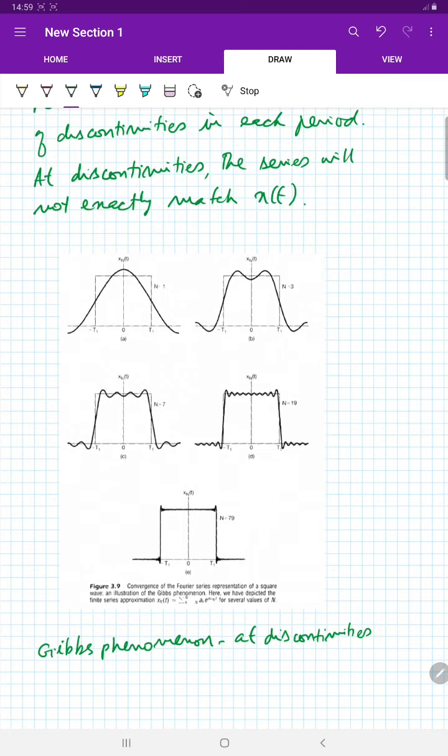Whenever there is a discontinuity in the signal, you will have the Gibbs phenomenon, and hence, based on what you are trying to do, you should have a sufficient number of terms in your Fourier series representation so that you can represent the discontinuity correctly. No matter how many terms you add, this offshoot will not go away. That offshoot will be there, but the total energy of the error across the whole period will be 0. So that is one thing to keep in mind.